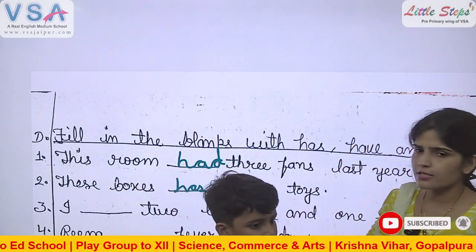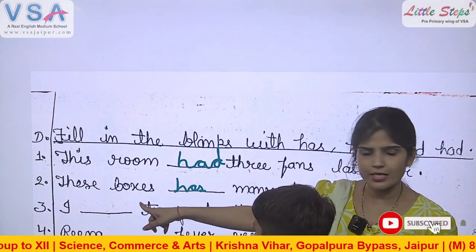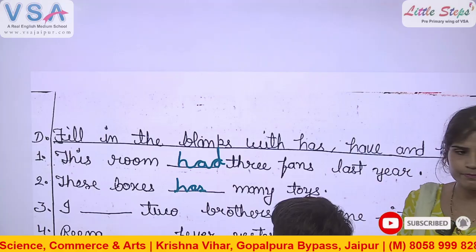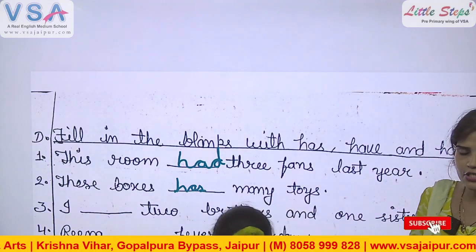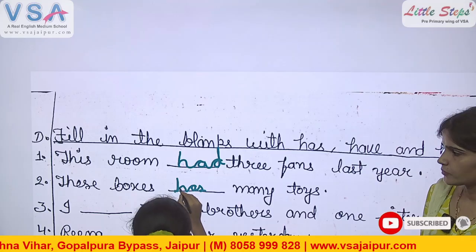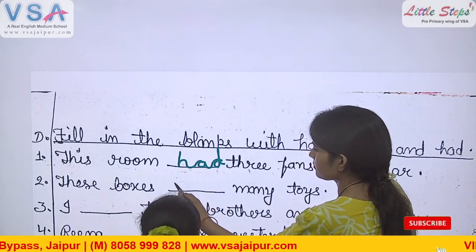Look at the answer. Is it correct? No. Look at the subject. These boxes, singular or plural? Aradhya, come. Yes, Devansh, stand here, beta. Fill.